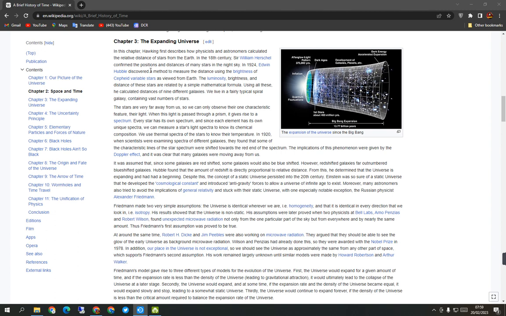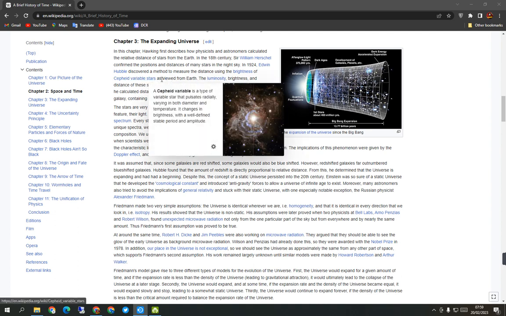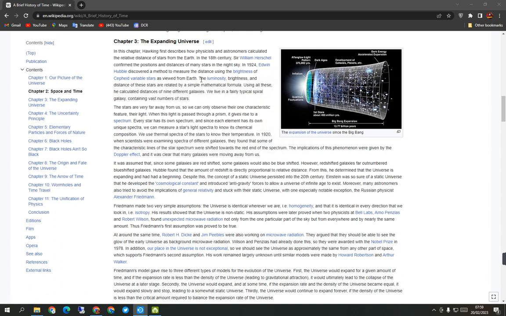Confirm the position and distances of many stars in the sky. In 1924, Edwin Hubble discovered a method to measure the distance using the brightness of variable stars. As viewed from the Earth, the luminosity, brightness, and distance of the stars are related by a simple mathematical formula.